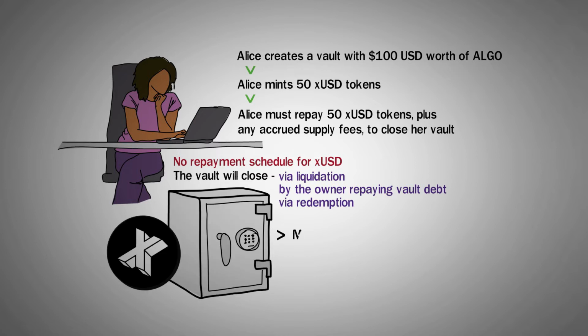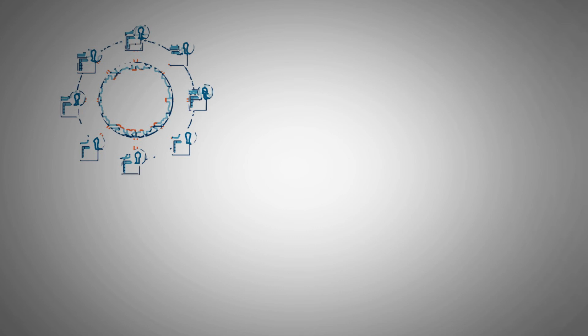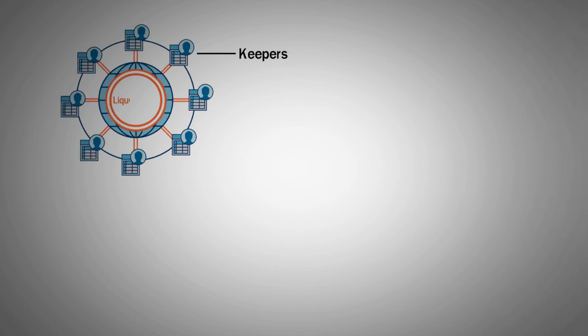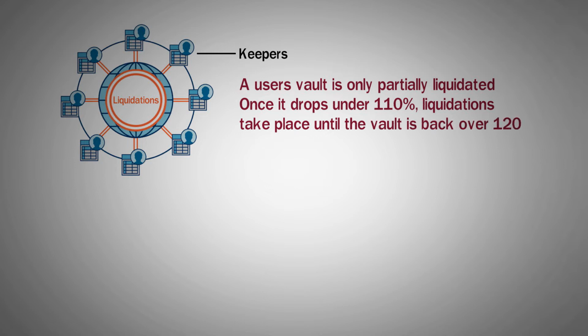Vaults have a minimum collateral ratio of 110%. Below this level, they become available for liquidation, and to be able to withdraw collateral or to mint new debt, the collateral ratio must be above 120%. xBacked relies on a network of keepers to run liquidations. A user's vault is only partially liquidated. Once it drops under 110%, liquidations take place until the vault is back over 120%.